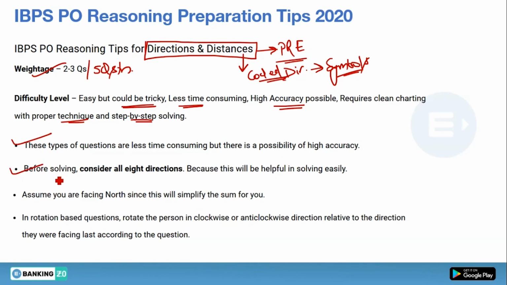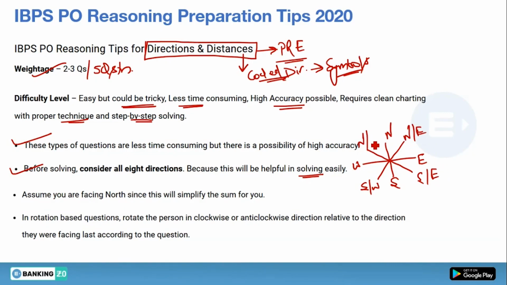Yes, before solving, consider all 8 directions because this will be helpful in solving easily. Yes, so before solving the question, you have to draw this directional chart. Okay, this is north, south, east, west. This is southwest, southeast, northeast and northwest. So these are the 8 directions. Okay, so before solving you need to draw it. After drawing it you will not get confused and your answer will be correct.